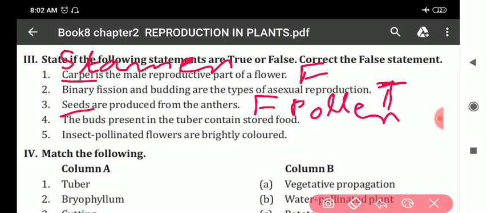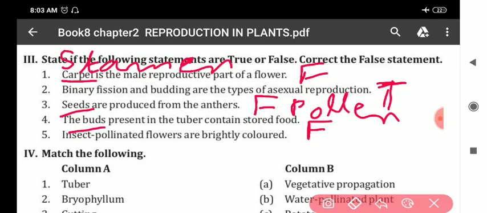Next, the buds present in the tuber contain stored food. This statement is false. Clear? Fourth one, the buds present in the tuber contain stored food is false. And instead of buds, you have to write underground stem. Underground stem present in the tuber contains stored food.